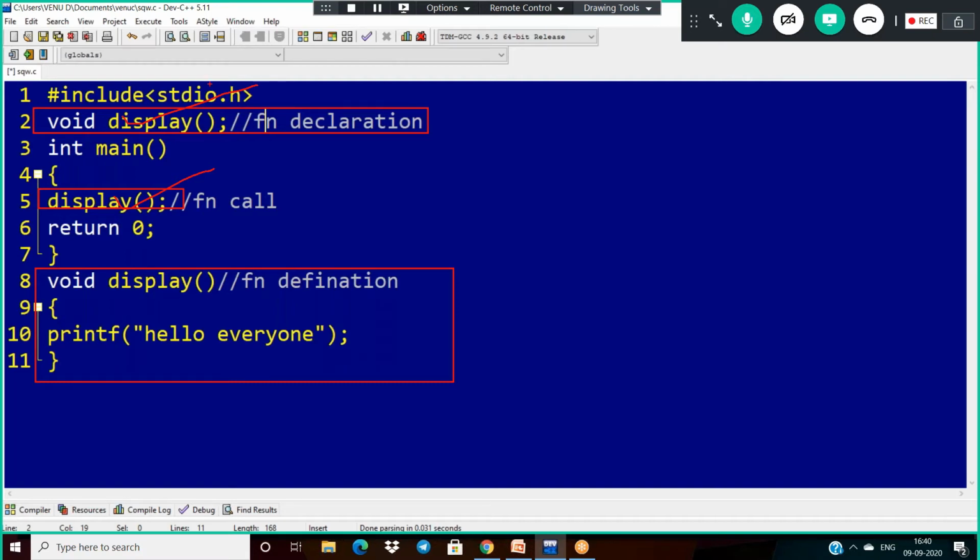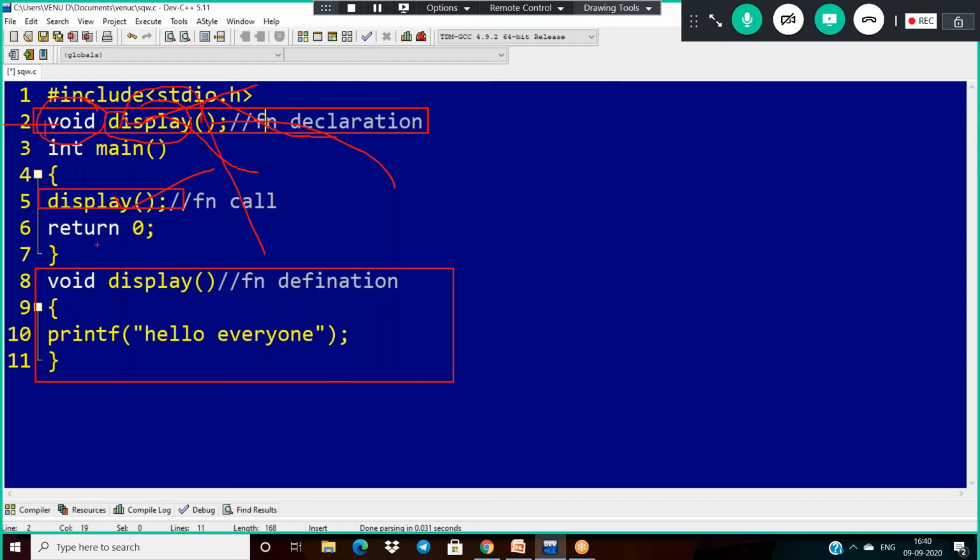Now function declaration, function call, function definition. How actually will it work? First the compiler reads this instruction. It assumes that this tells a prototype. Prototype means the name of the function is display, having no return type and no argument. Once the compiler reads it, it assumes that the display return type is void.